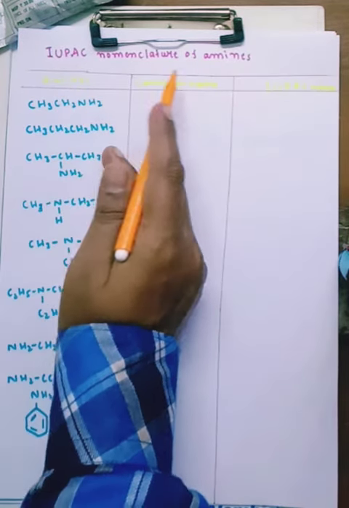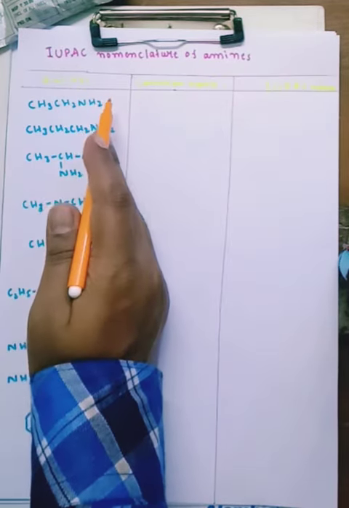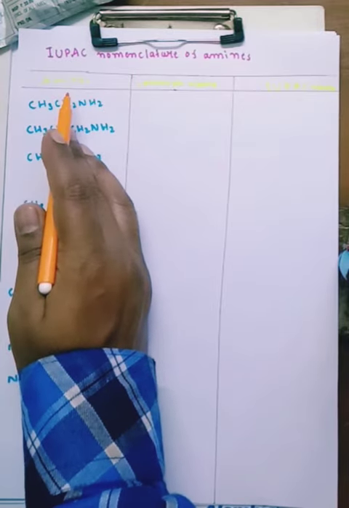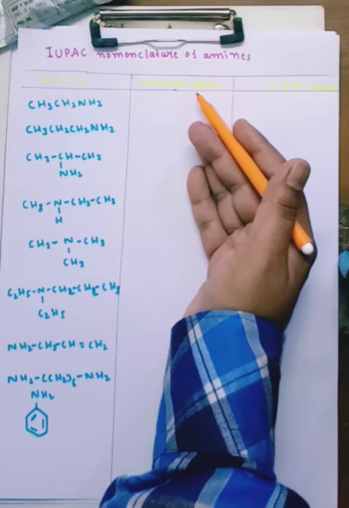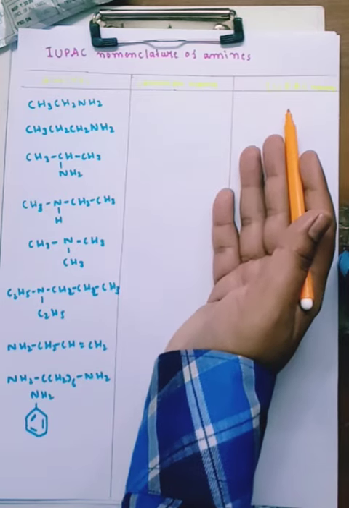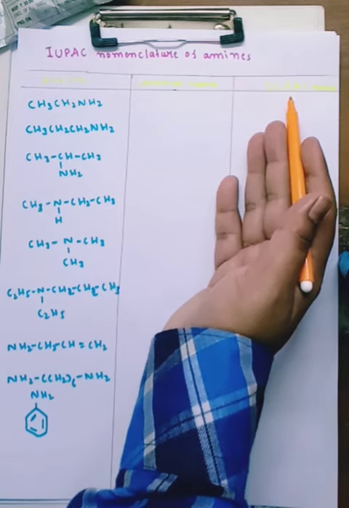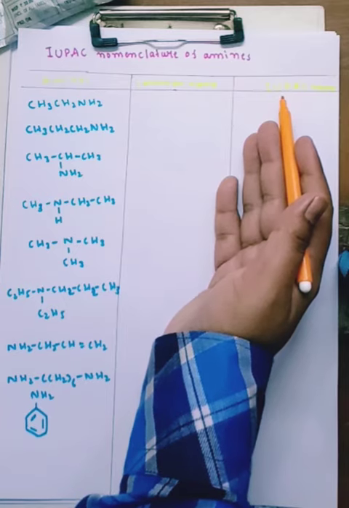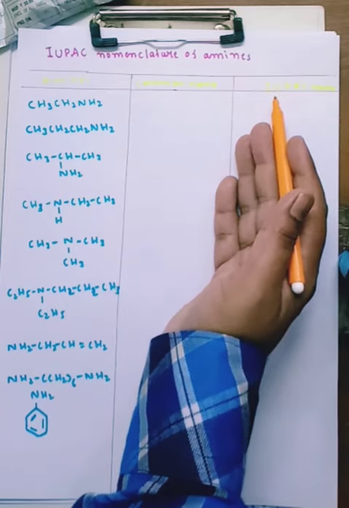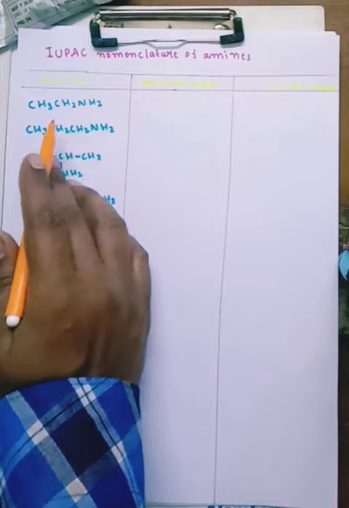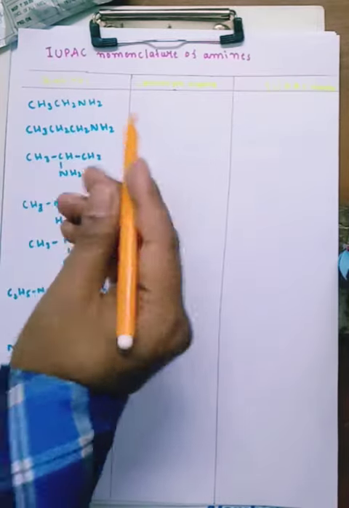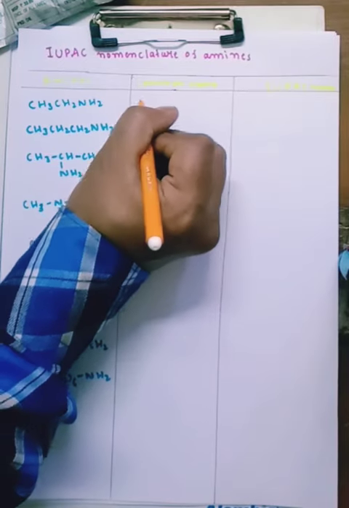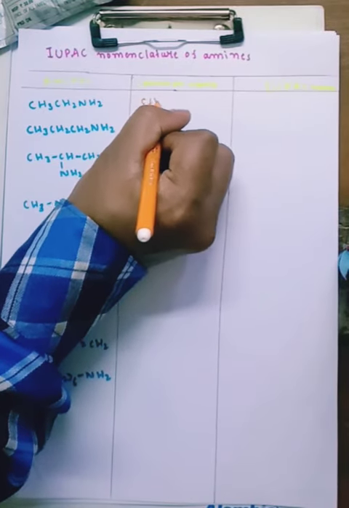IUPAC nomenclature of amines. We will make 3 columns. The first column is amines, second column is common names, and third one is IUPAC names. You already know IUPAC from first PUC. We will discuss one by one. What is the common name? It has 2 carbon atoms, so ethyl amine is the common name.